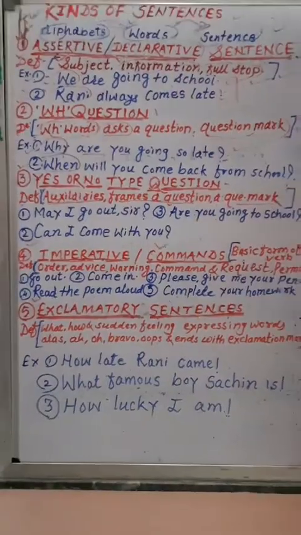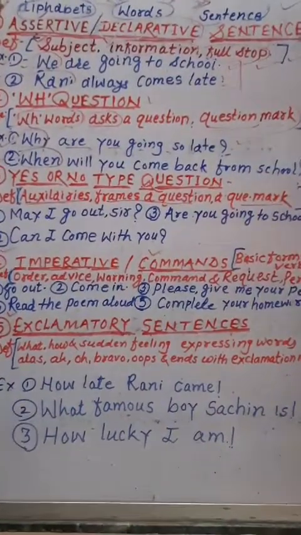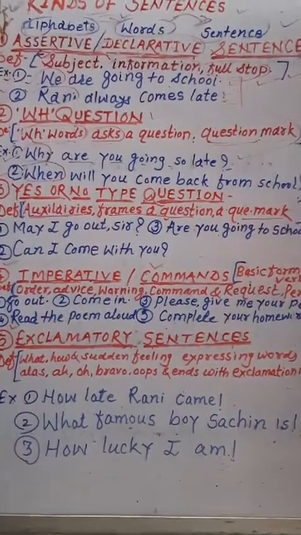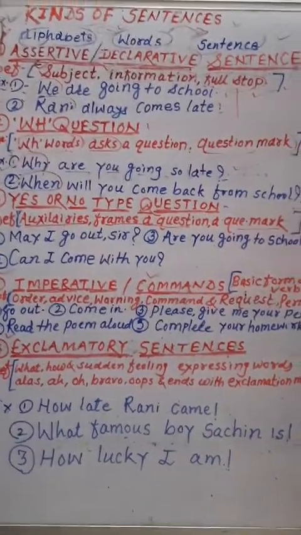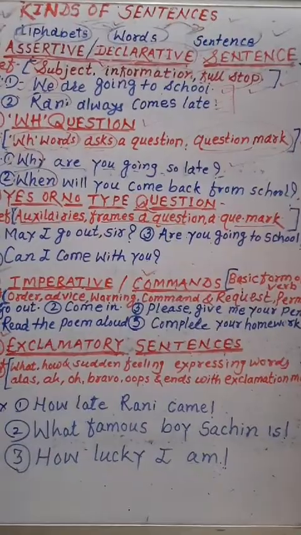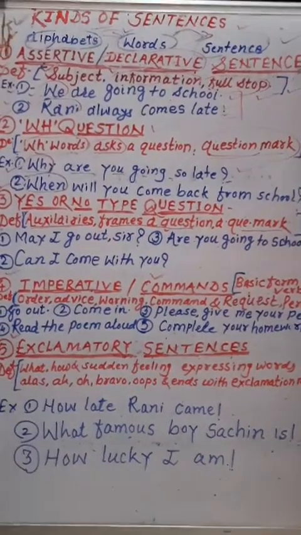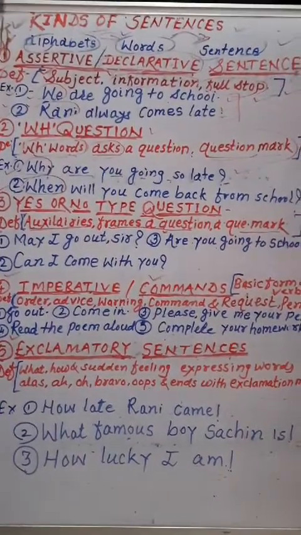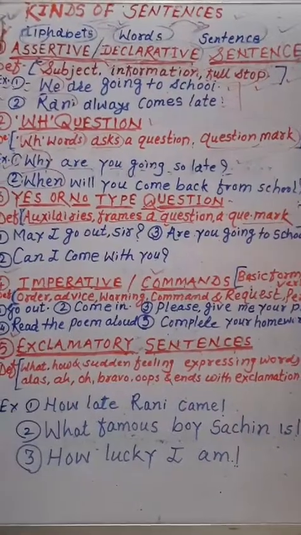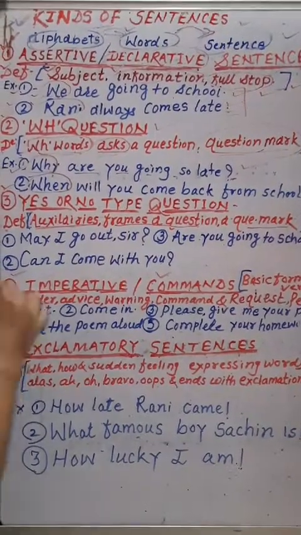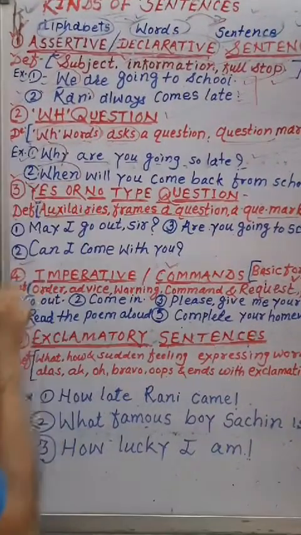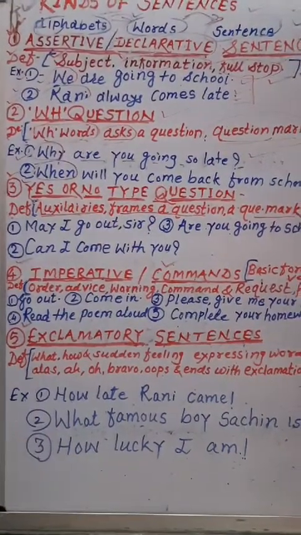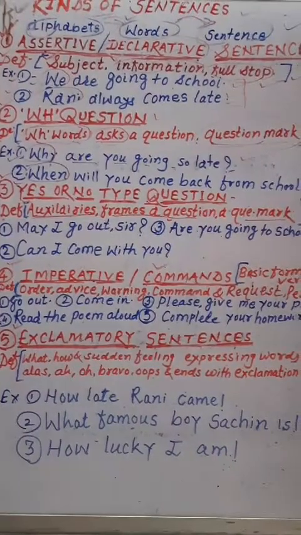Listen, which are the auxiliary verbs? First, to be: am, is, are, was and were. Then to do: do, does, did. Then to have: have, has, had. Then the modal auxiliaries: shall, will, can, could, may, might, must and should. These are the auxiliaries. Now the example. This is also called yes or no type because the answer should be given in yes or no only.